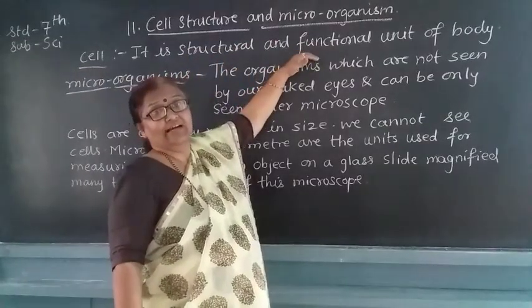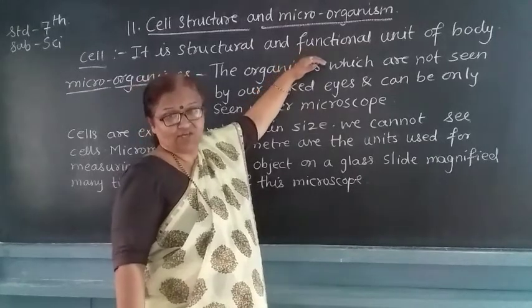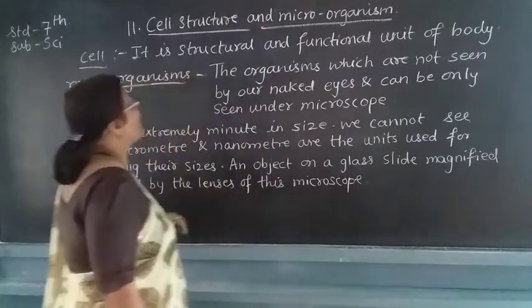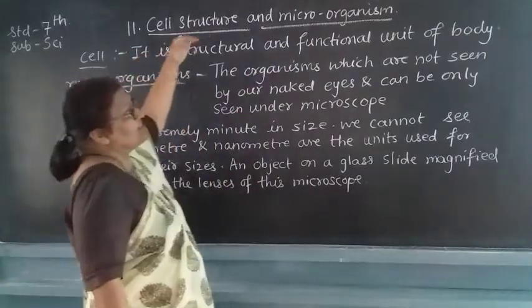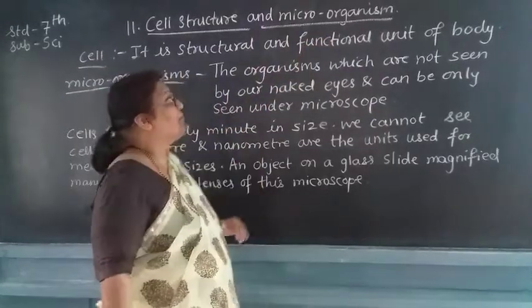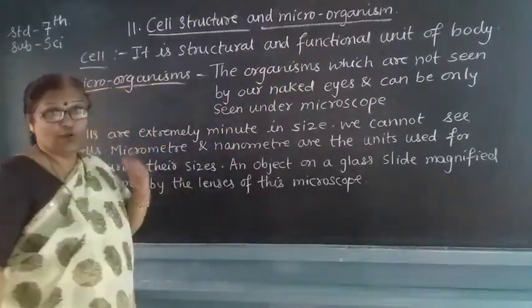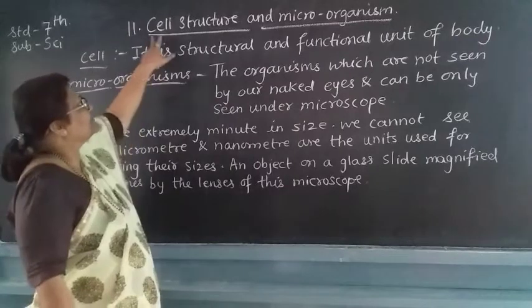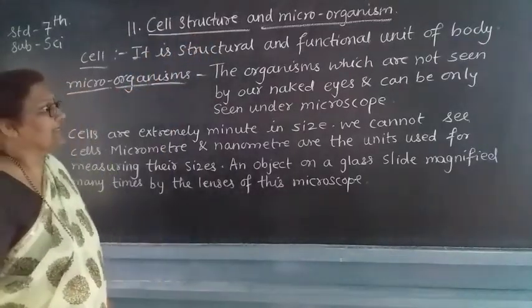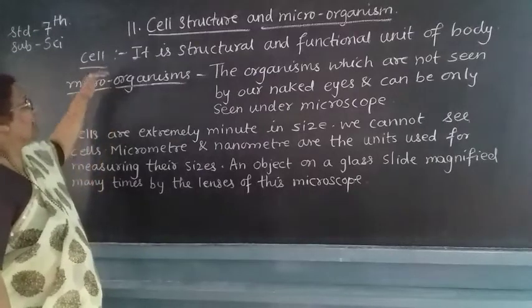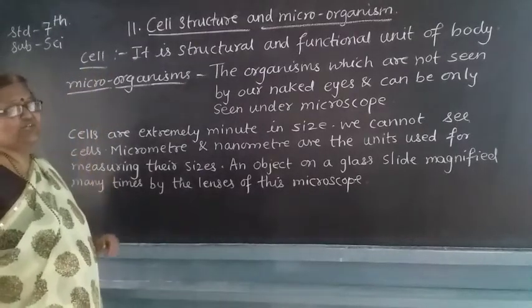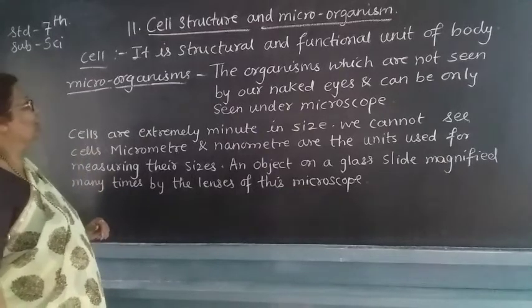Because it does the various functions or various works of our body. Therefore, we call it a structural and functional unit of a body. Therefore, today we are going to see the cell structure and the microorganisms. So here I have told you that cell is nothing but a structural and functional unit of a body.